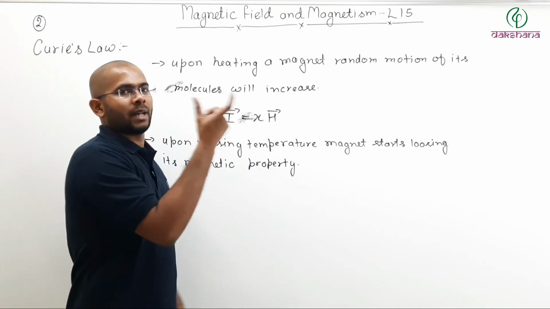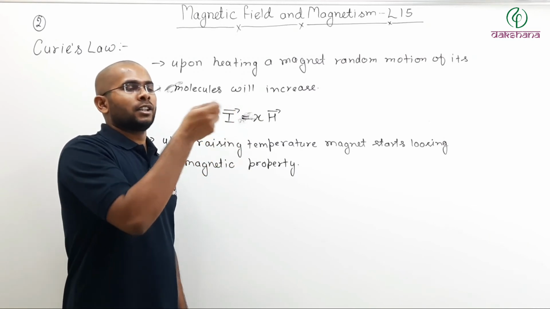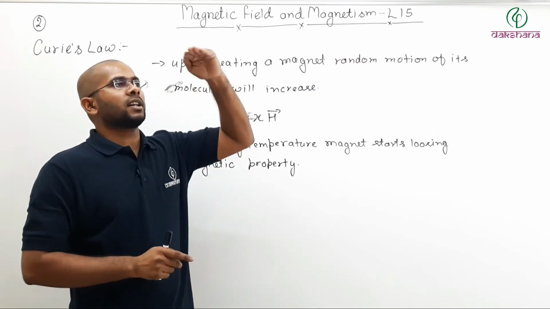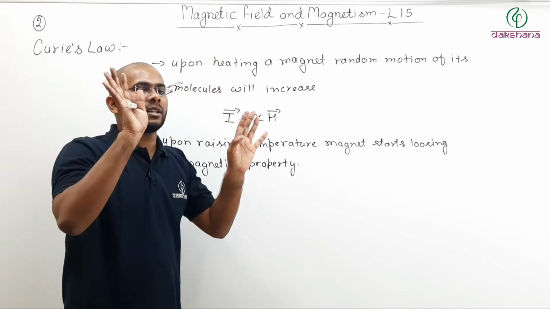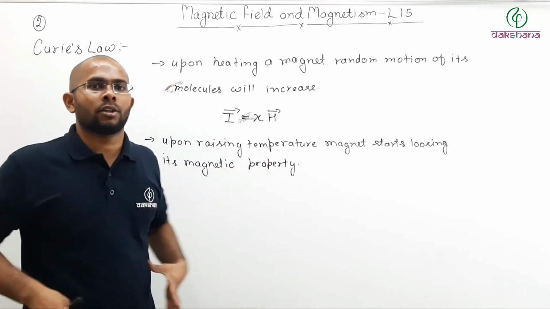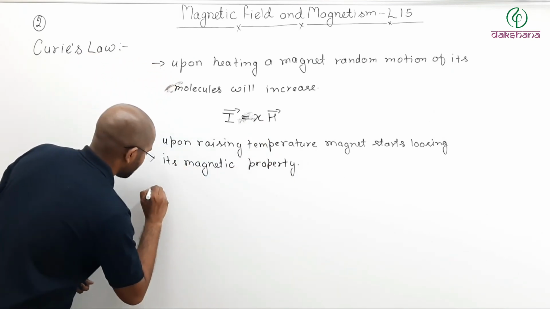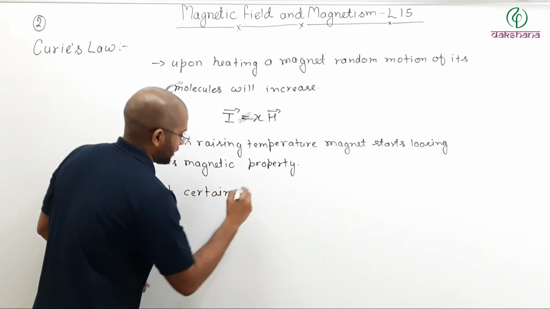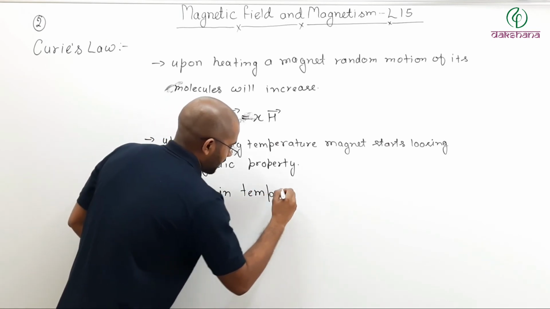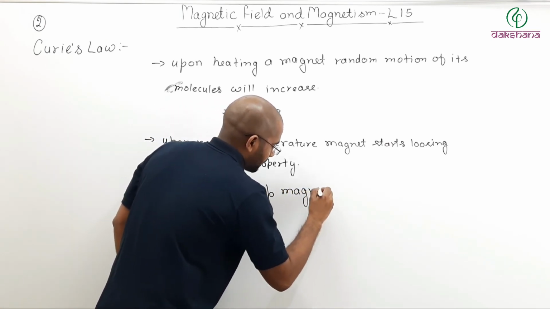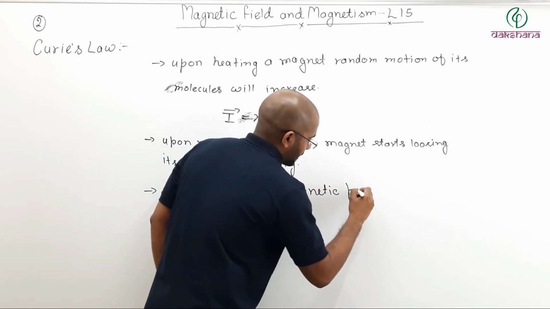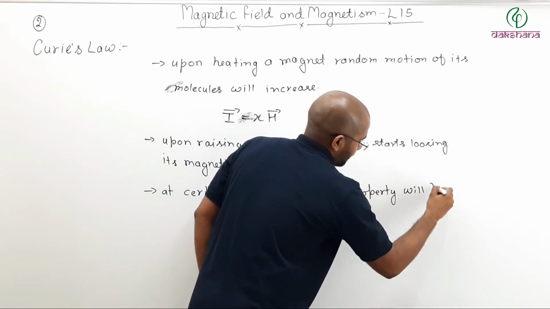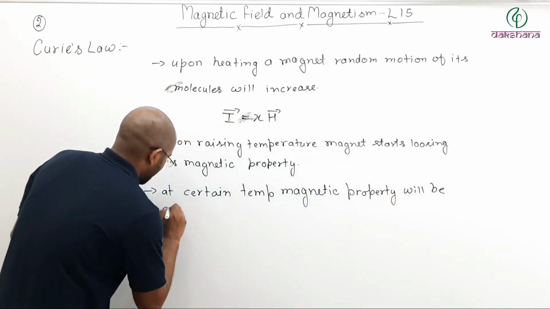For example, if you take a bar magnet and start heating it, slowly the magnetic property will start decreasing. And upon a certain temperature, the entire magnetic property of the bar magnet will be lost. So you can say that here, at a certain temperature, magnetic property will be completely lost.